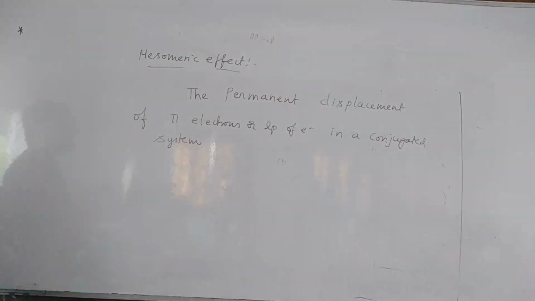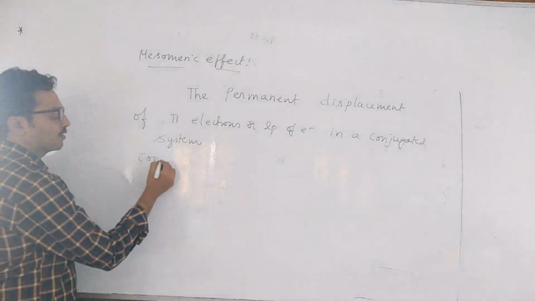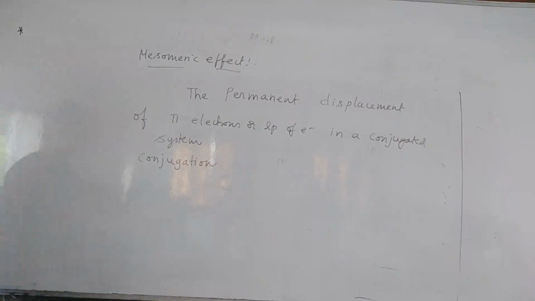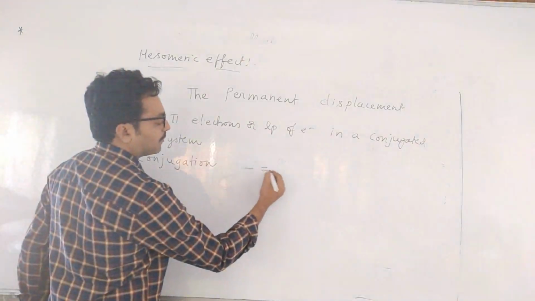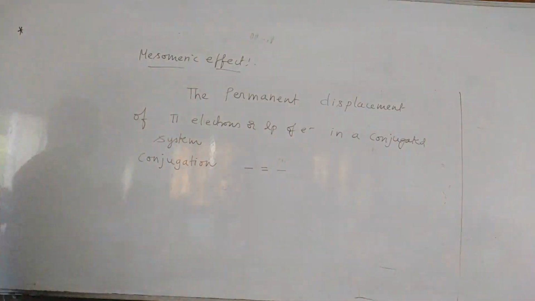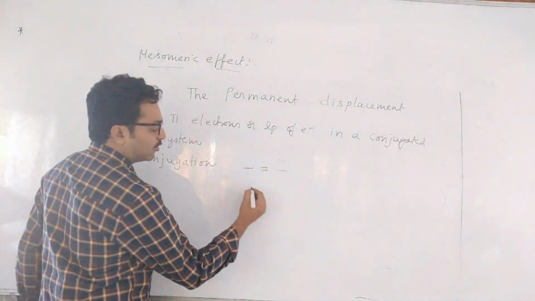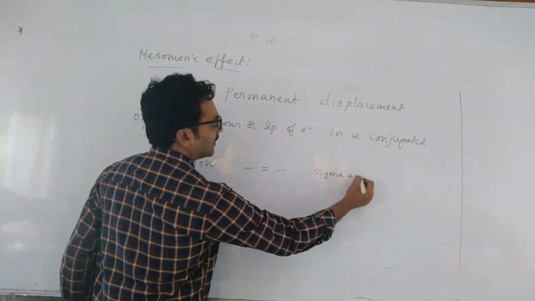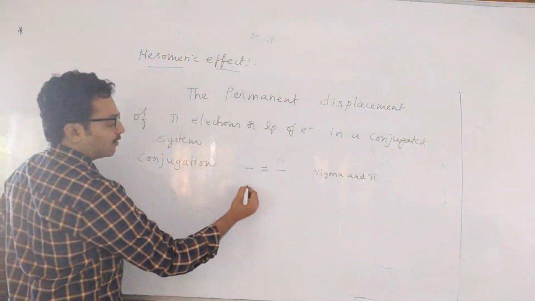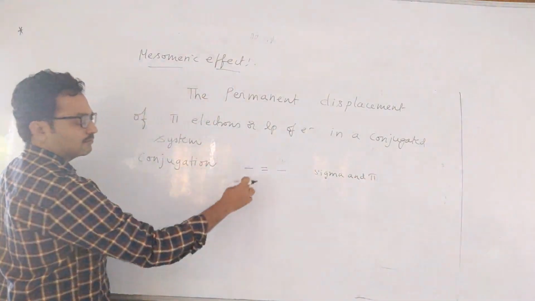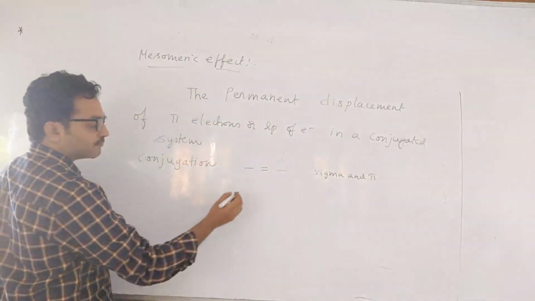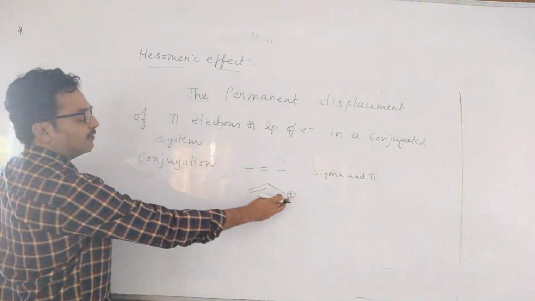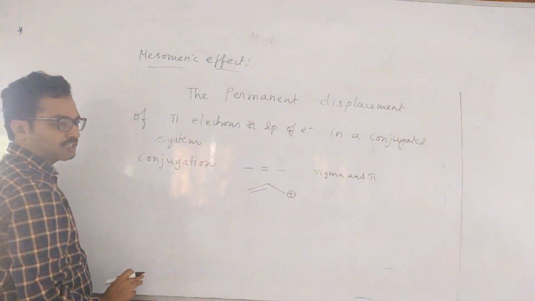What do you mean by conjugation? Conjugation means alternate sigma and pi bonds. If sigma and pi bonds are alternately there, it is called conjugation. Or else a lone pair, or a cation, double bond, or a negative charge, like this. Cation, single bond, double bond, this is also conjugation.